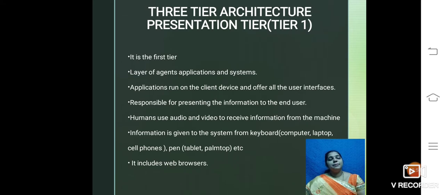So the first tier is the presentation tier. It has the layers of agents of applications and systems. The applications run on the client device and offer all the user interfaces. Presenting the information to the user is mainly in the hands of the presentation tier. The human uses audio and video to receive information from the machine, and this is the complete responsibility of this tier. It also helps carry the information given to the system from the keyboard or any other input devices. It also includes the web browsers.